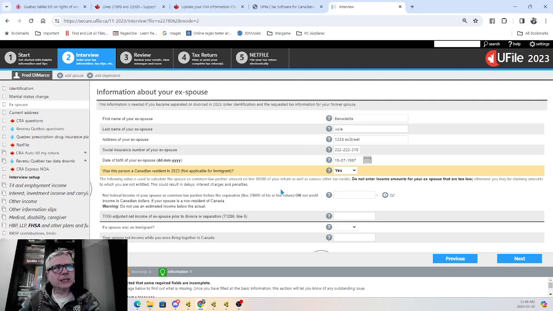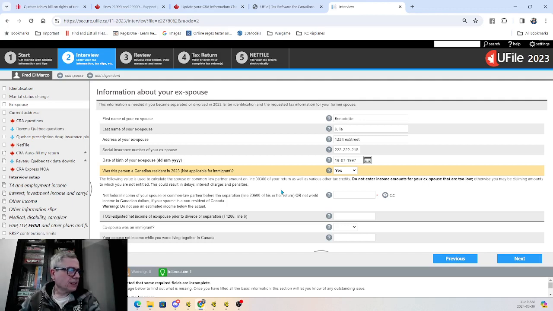Choice number two is the spousal amount based on her net income during the time that you were together. Now, here's the problem that arises from that. How do you tell what is the net income of your estranged spouse, especially if the breakup was not amicable, and there's no communication between the both of you? I don't know what to tell you. I have no solution for that.